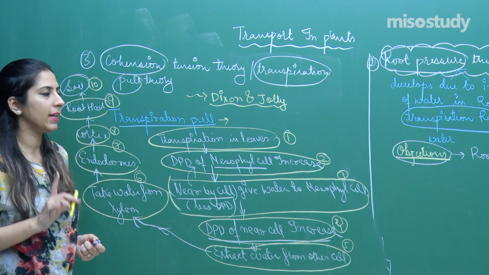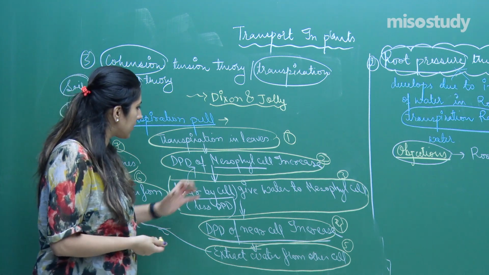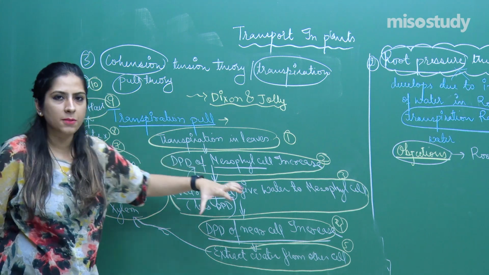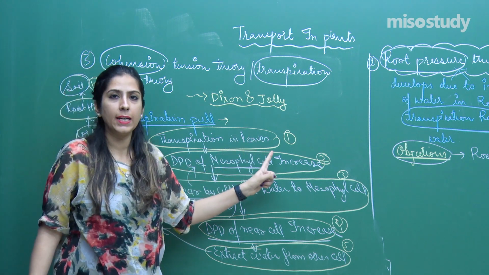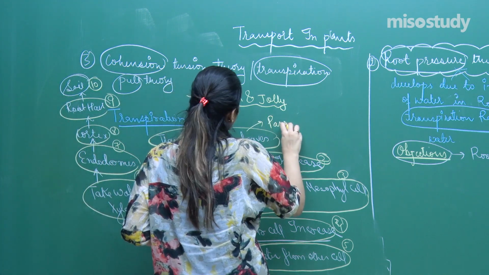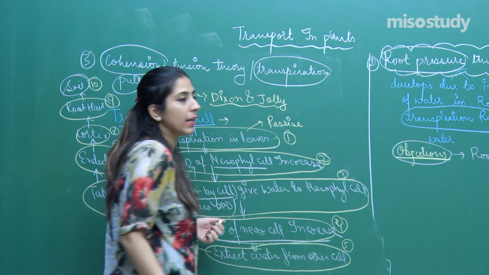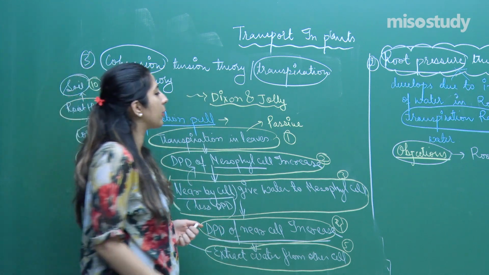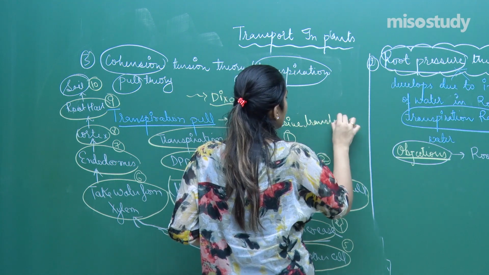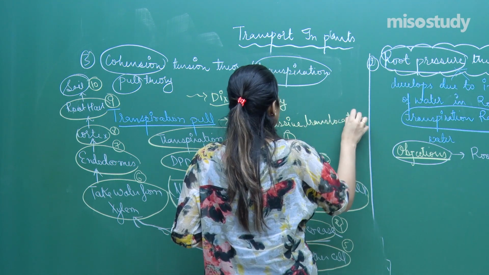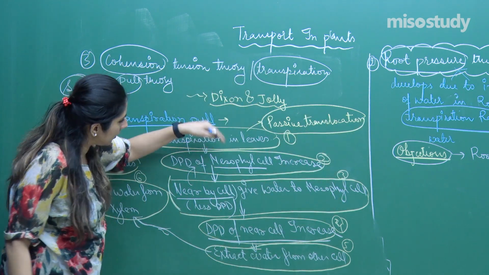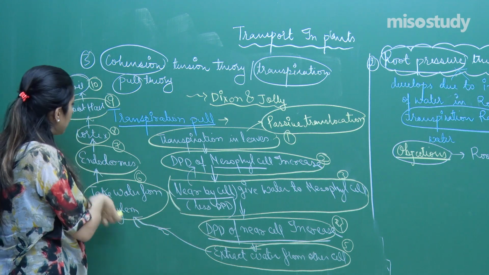Now listen to this again very, very carefully. This transpiration pull, when it starts from this side, is called a passive process. Whenever in any question any passive translocation is seen, you have to remember, you have to draw this one only. This is a passive translocation. That means it is going from this side, 1, 2, 3, 4, 5, 6, 7, 8, 9, 10.